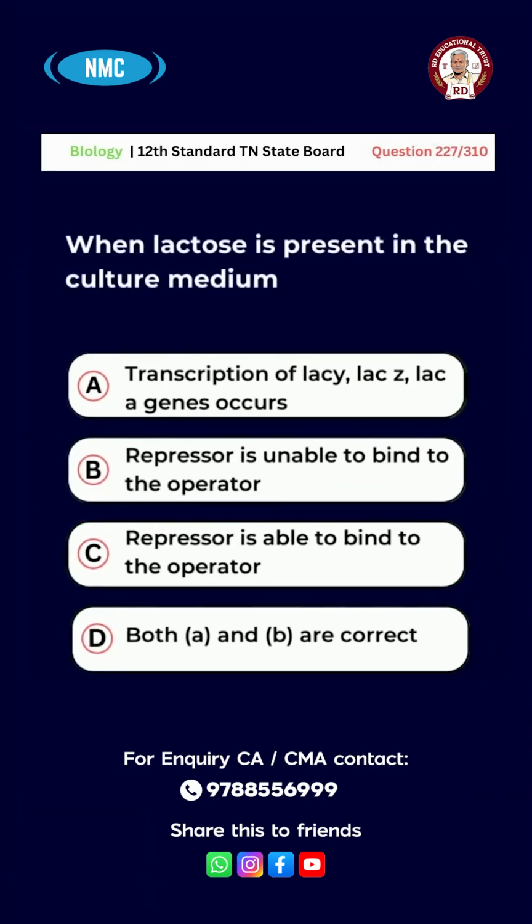Question number 227. When lactose is present in the culture medium, A. transcription of lac E, lac Z, and lac A genes occurs. B. Repressor is unable to bind to the operator. C. Repressor is able to bind to the operator. D. Both A and B are correct. The right answer for this question is option D. Both A and B are correct.